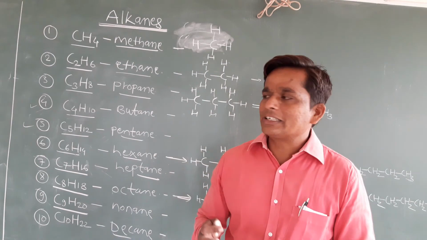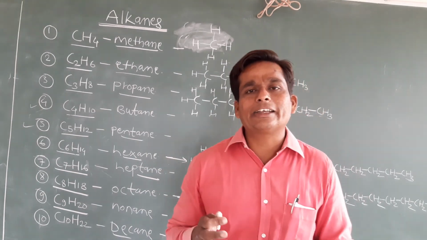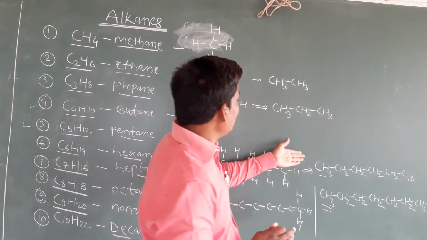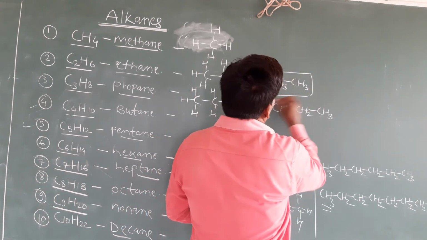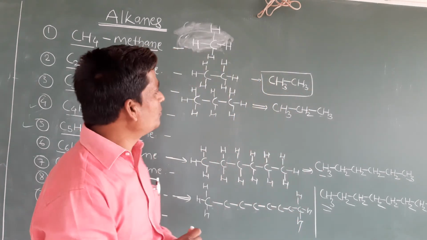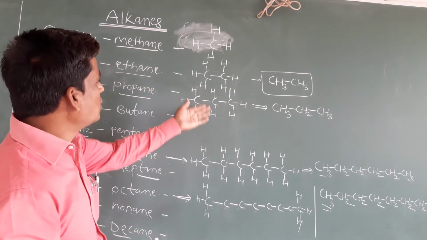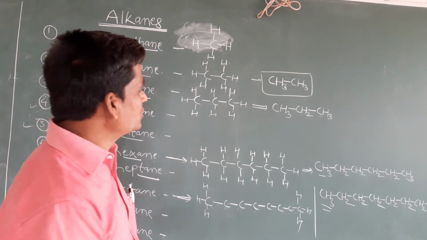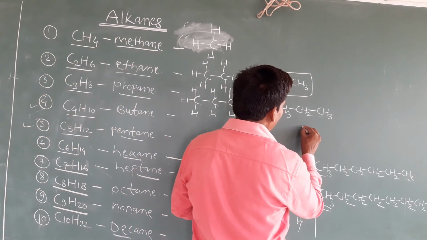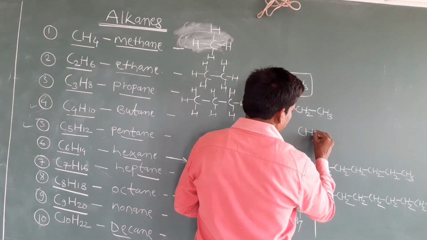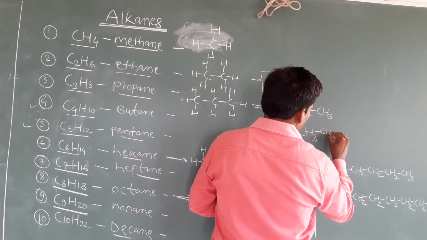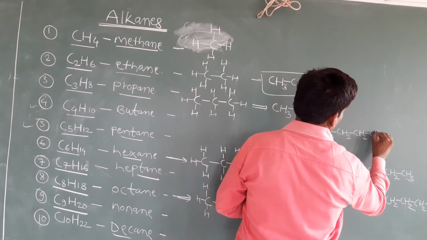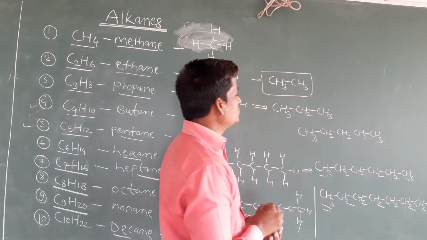You can understand, because in first PUC and second PUC it is a very basic concept, it is very important, and you can draw the structure like this only. Okay students, so whenever they ask you to draw the structure of any compound, you can draw like this. No need to draw the dash structure like this. Suppose they say draw the structure of pentane. How can we draw pentane? Very simple. CH3 first, then CH2, CH2, CH2, CH3. Okay, so that is pentane.